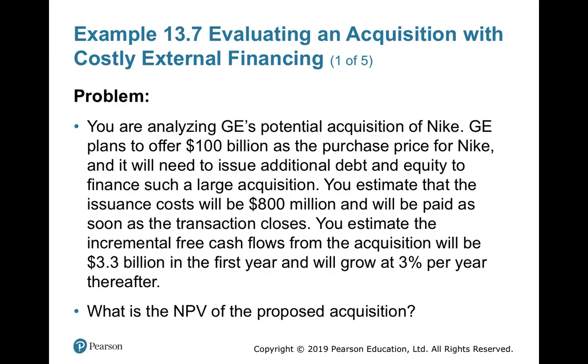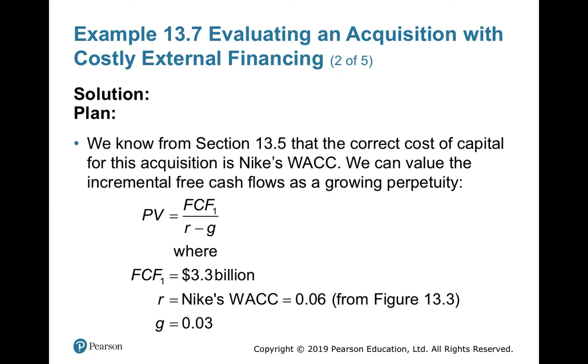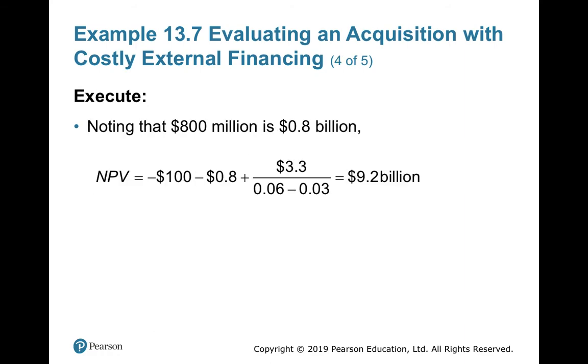GE's WACC is 6.8%, whereas Nike's WACC is 6%. As we discussed in the previous section, we will use Nike's WACC, not GE's WACC, because it is in a different risk factor zone. So what we will do now is FCF1 divided by R minus G. FCF1 is 3.3 billion. WACC is 6.8% for GE, but 6% for Nike. We will use Nike's WACC here because it is going to acquire a different type of business, a business having different risk involvement. So WACC will be Nike's 6%, and G is 3%. Put in the formula, get the answer.